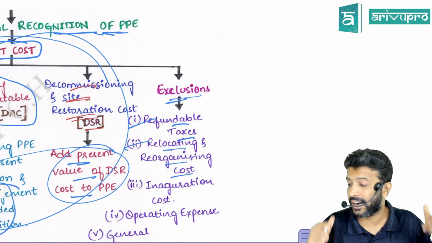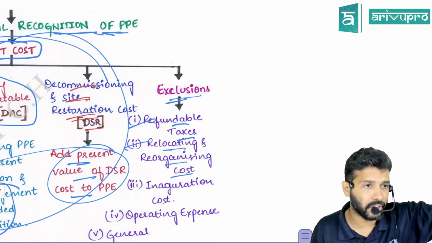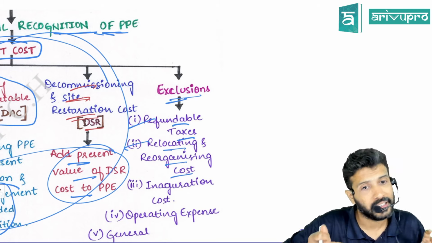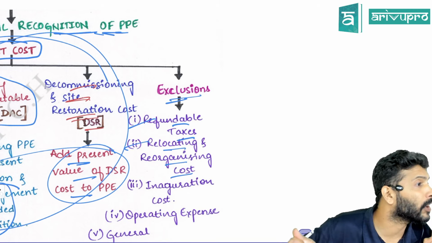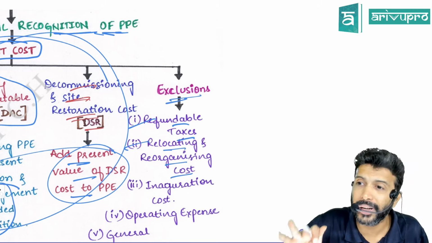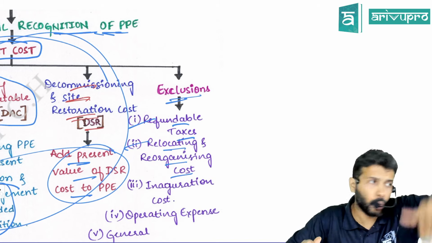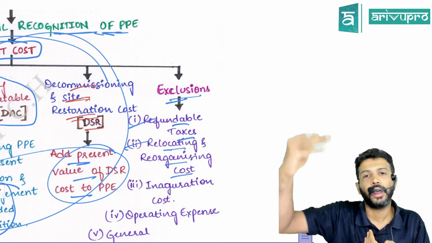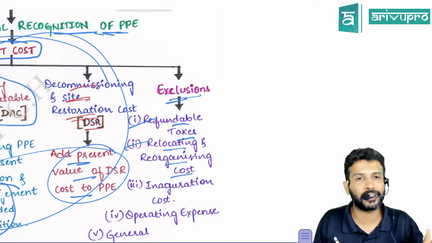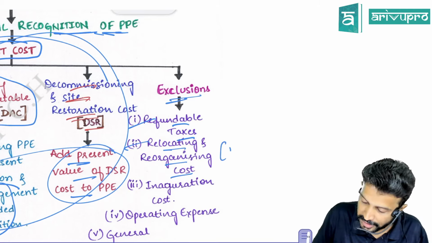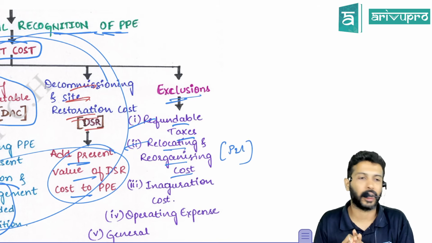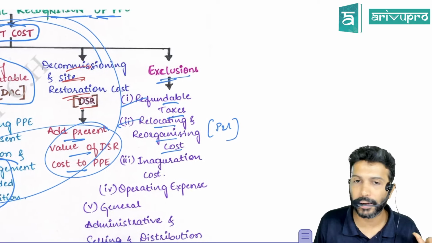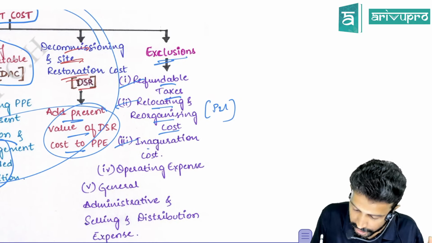Present location and management intended condition. Am I already using this laptop, speaker, mics? Yes. That means the asset is already functioning the way management wants it. Now, they decided to shift, which means the asset has already reached that cutoff stage. Now relocation cost, reorganization cost and all cannot be capitalized. It will go straight off to P&L because the asset is already functioning the way the management wants it.